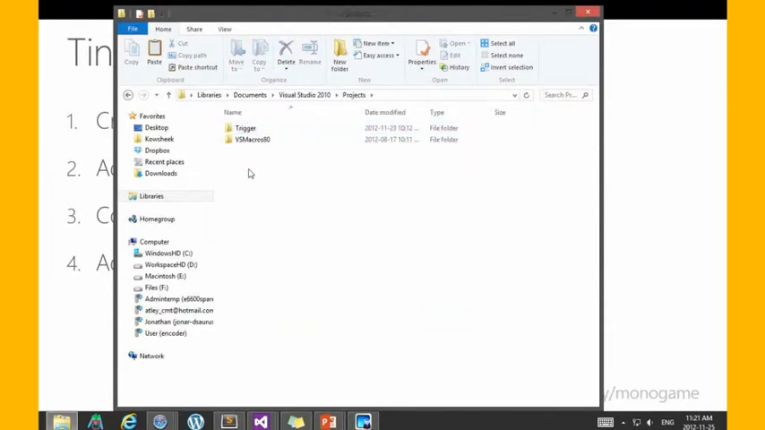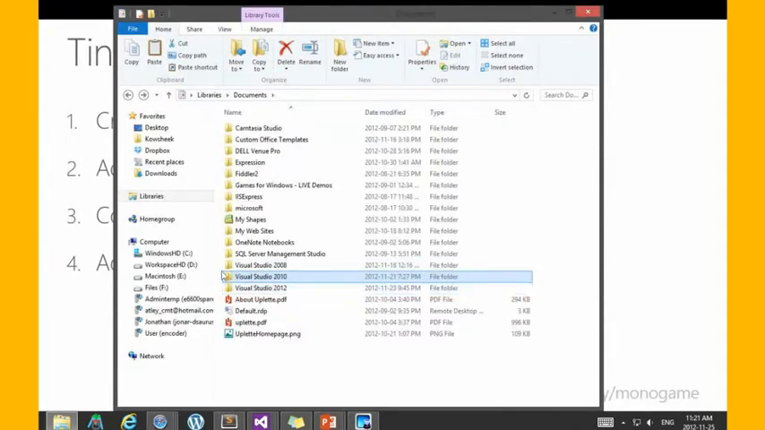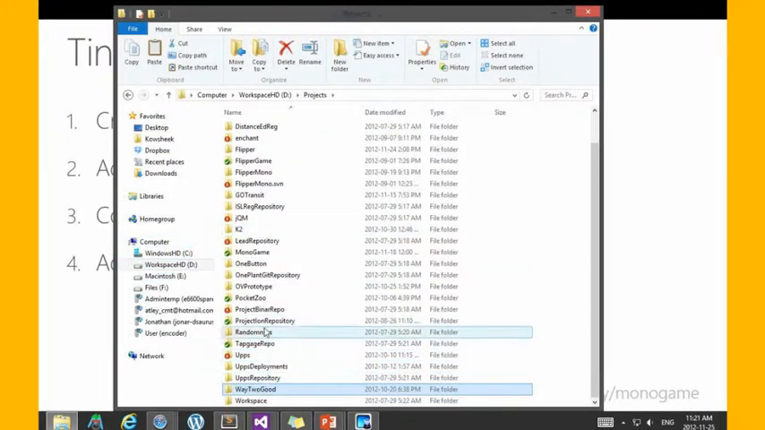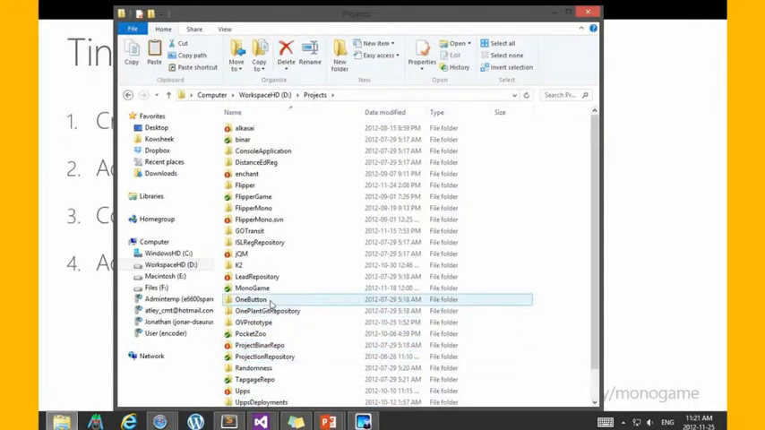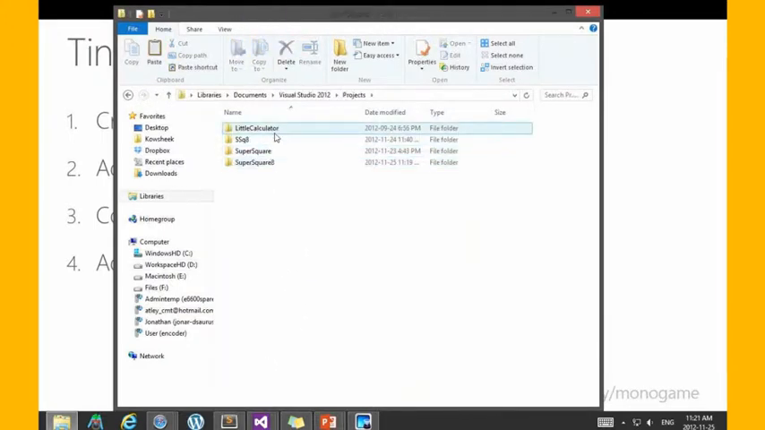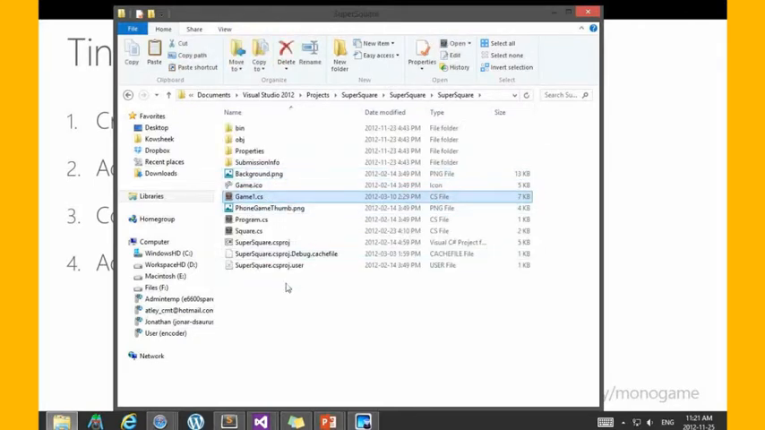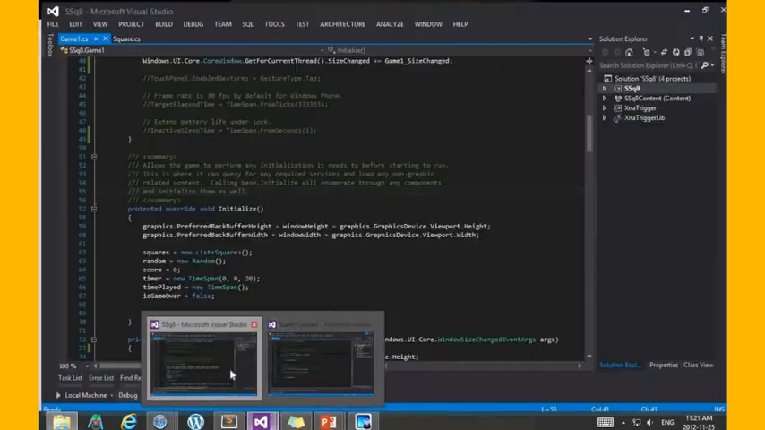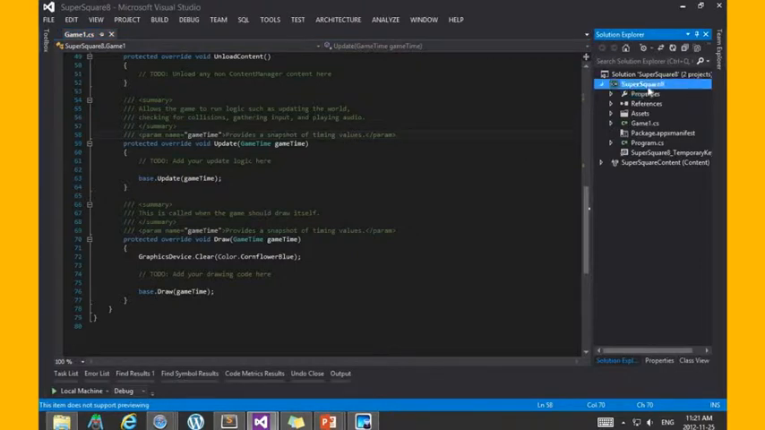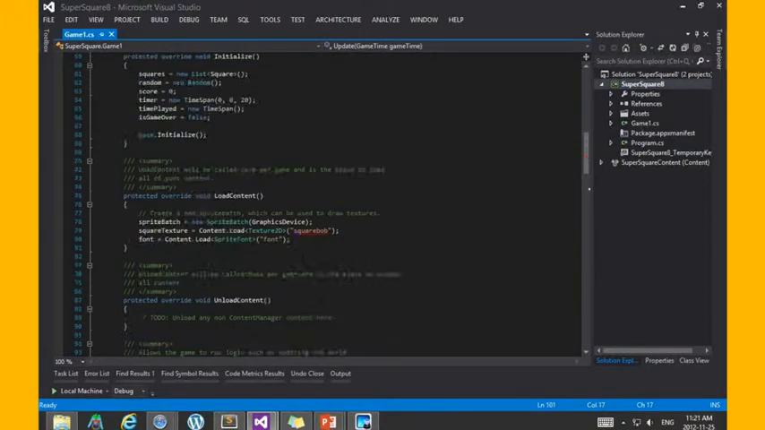Actually, my old projects are all down here. So, Super Square. Let's see. Where's Super Square? Oh, it looks like I moved it. Okay. So, right here, Super Square. There you go. Now, I will copy over my source for the game and go to, not this one, this one. Yes, replace that. Yes to all.